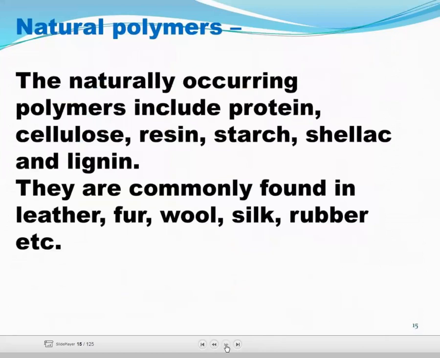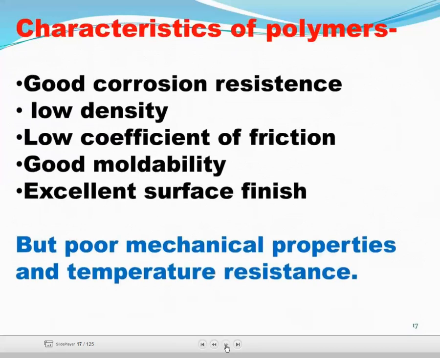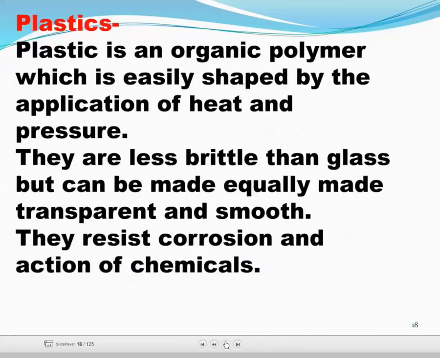Now, see natural polymer. What is a natural polymer? The naturally occurring polymers include protein, cellulose, resin, starch, shellac, and lignin. They are commonly found in leather, fur, wool, silk, rubber, etc. Then synthetic polymers: polyethylene, polystyrene, nylon, terylene, etc. The characteristics of polymers are good corrosion resistance, low density, low coefficient of friction, good moldability, excellent surface finish, but poor mechanical property and temperature resistance.